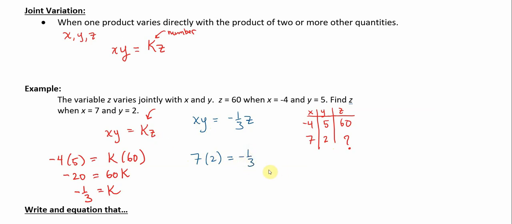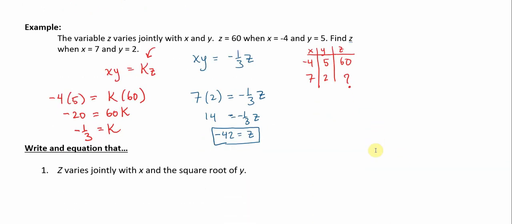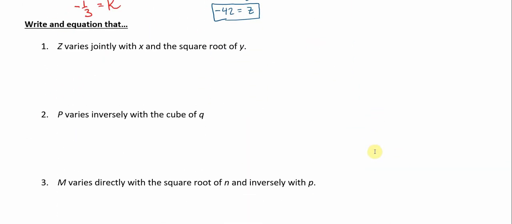It's always going to be -1/3. So this is 14 equals -1/3 z. Multiply both sides by -3, and we get -42 is equal to z. So there you go, the definition of joint variation and an example. Let's march onwards and look at some examples where we don't really get to use numbers.